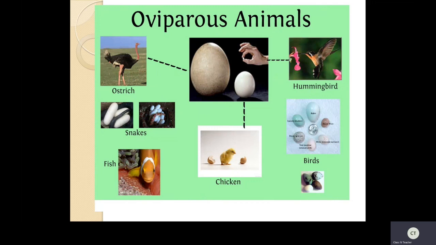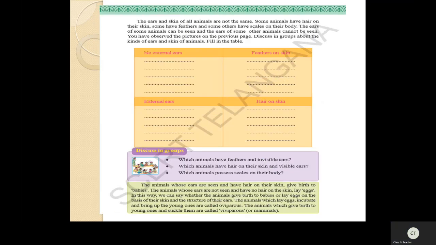Okay. So today one more important topic you are going to learn. This is new to you. Animals are also divided into two types, children. One is oviparous and the other one is viviparous. Let us see what is oviparous and what is viviparous.